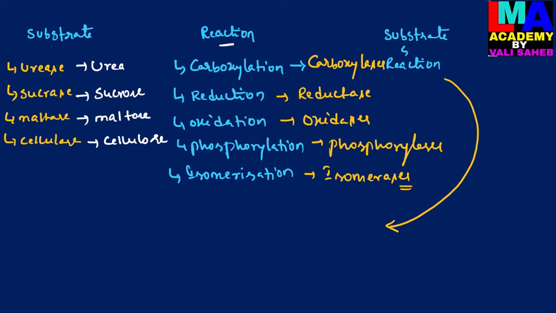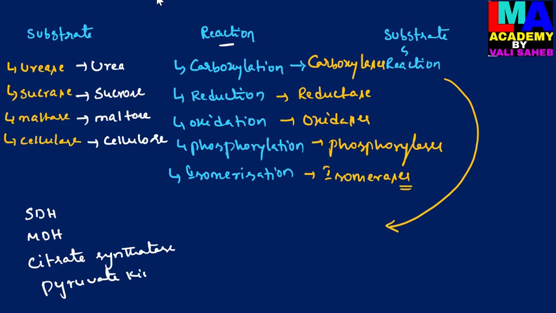Let us see the naming of enzymes on this basis, that is the succinate dehydrogenase enzyme, malate dehydrogenase enzyme, citrate synthetase, and pyruvate kinase, etc. These are a few enzymes which are named on the basis of a combination of substrate and reaction.